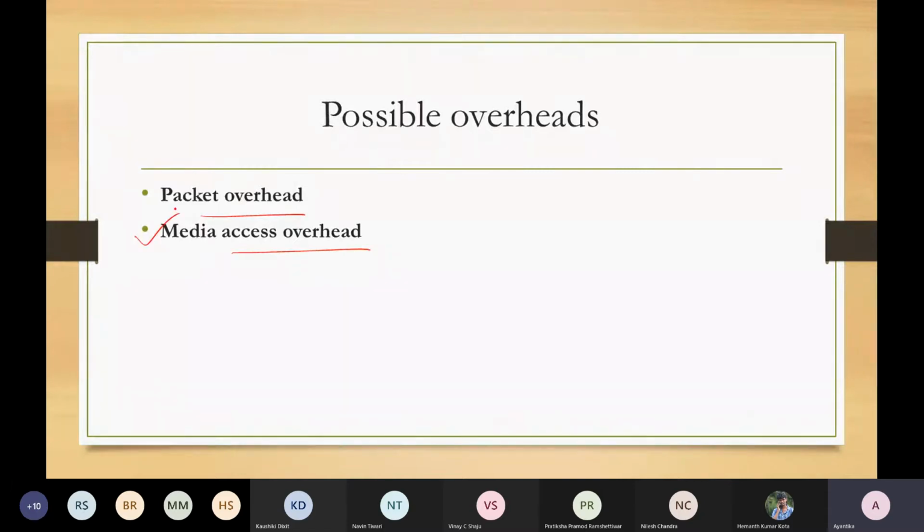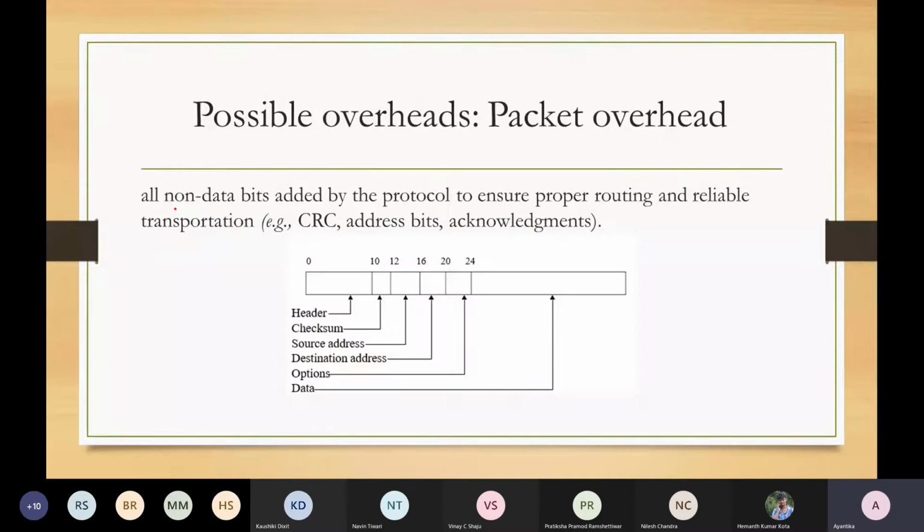Maybe we have slightly started talking about this. By packet overhead, we mean all non-data bits added by the protocol to ensure proper routing of your packet. That means when you are on a shared media and multiple stations, multiple components are connected, it is not sufficient that you are just sending the data.